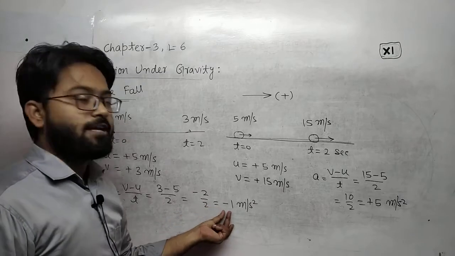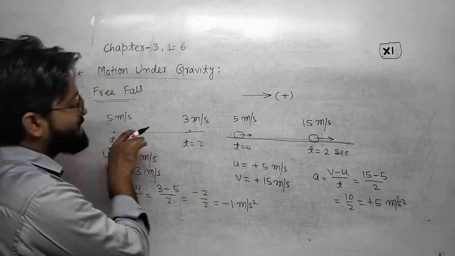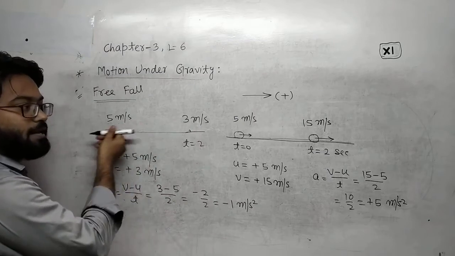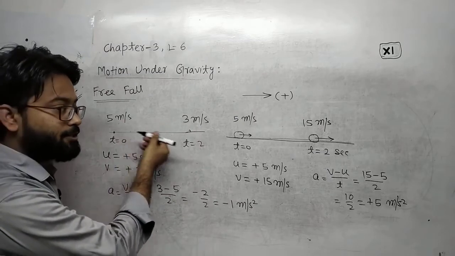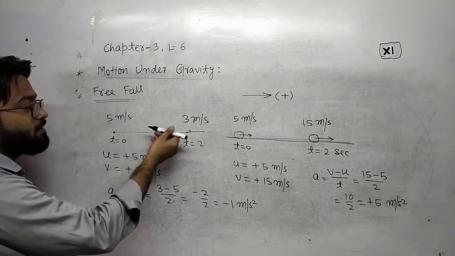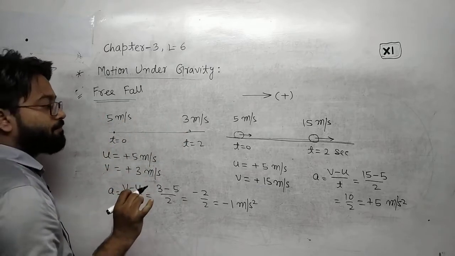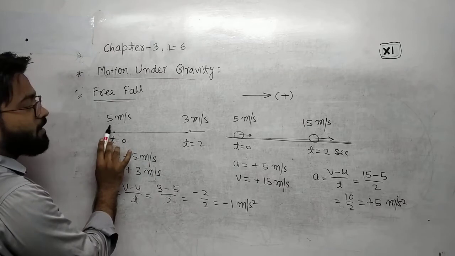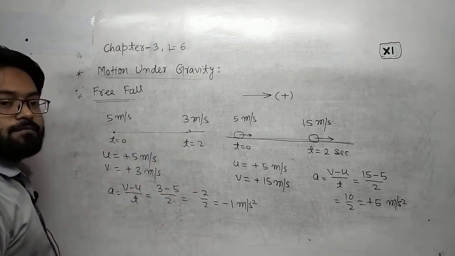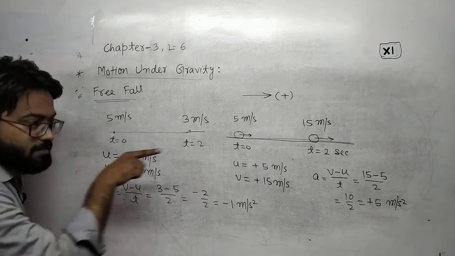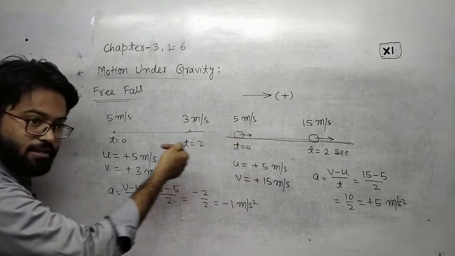This negative sign shows that the acceleration is in the opposite direction. Here the acceleration is in this direction, because the velocity is decreasing; the object is moving in this direction, but the acceleration is in this direction.